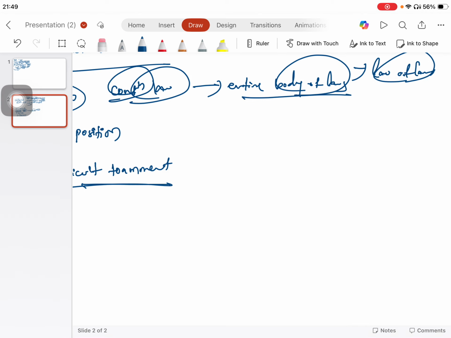Although there is nothing wrong with the definition, it is a slightly wider term, because constitutional law goes beyond what is mentioned in the Constitution. There are some laws which are outside the Constitution, and those laws are governed in accordance with the Constitution. That's why this is usually termed as the entire body of laws.